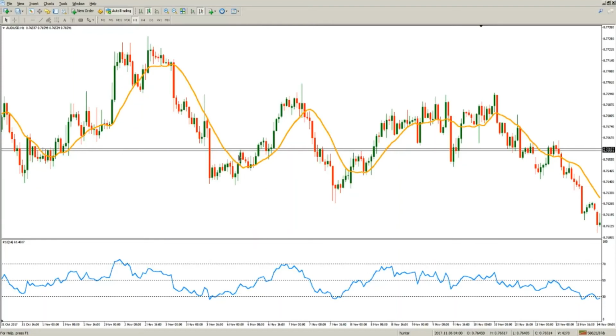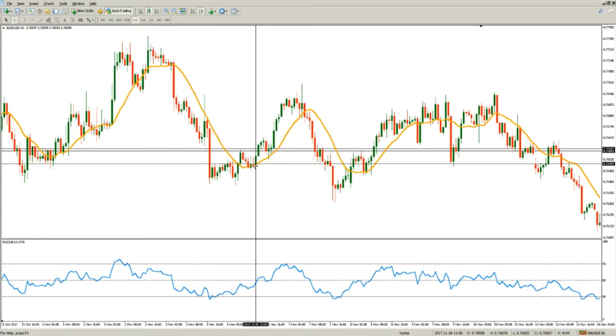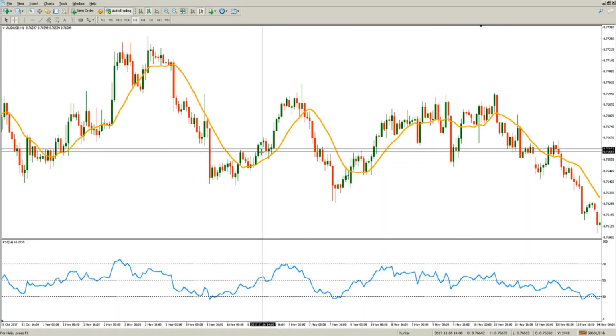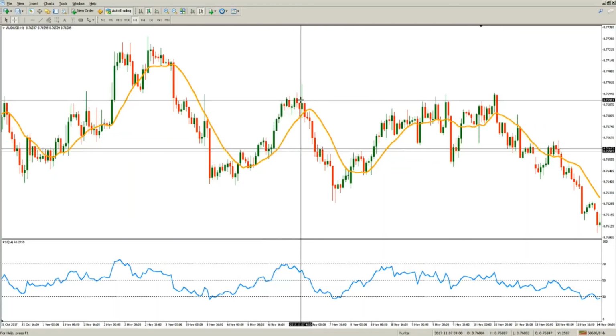As we see, in this case also a cross up the 50 level of the RSI indicator signals some momentum in the market, followed by a small retrace and then a continuation in the same direction.